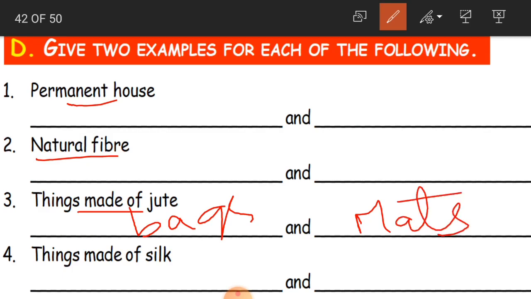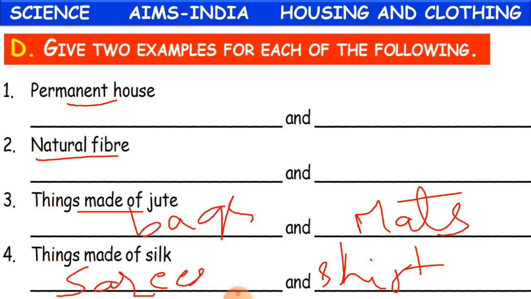Things made of silk. You can make saris, or you can also have silk shirts, and saris for traditional functions. So this is how you can give examples for the things. Clear, children? Hope you have understood.